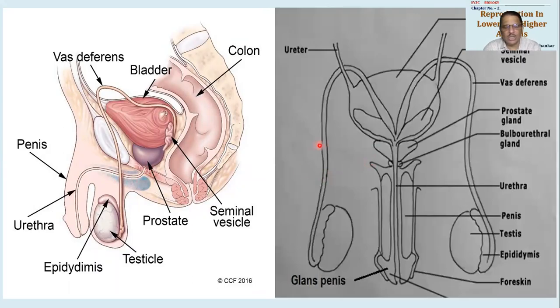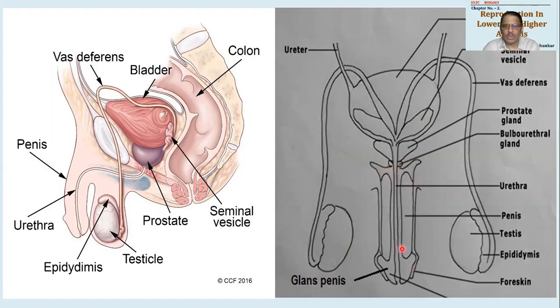This is a pencil sketch. अगर आपको डायग्राम ड्रॉ करने के लिए बोला तो ये डायग्राम ड्रॉ करना पड़ेगा. So this is a part of the testis, vas deferens, epididymis. Then this is the vas deferens coming onto the ventral side. These are seminal vesicles at the base of the urinary bladder. These short ducts will be called ejaculatory ducts. Okay. Then this gland entirely will be called the prostate gland, and this small gland will be called the bulbourethral gland or Cowper's gland.